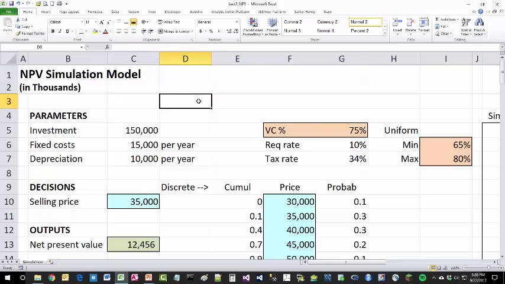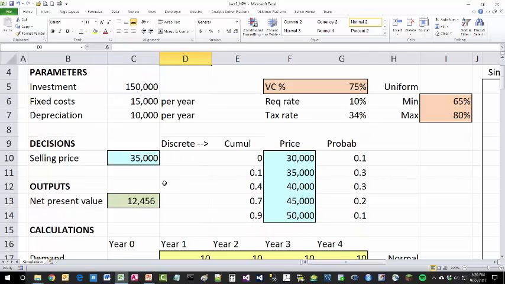So these numbers are used to generate these distributions, starting with the discrete distribution on the price. If you look at the cumulative distribution, which takes into account these probabilities, it starts with 0, accumulates 10%, then adds 30% to get to 40, adds another 30 to get to 70, 20 to get to 90, and then 1 to get to 100, which I'm not writing here, but you can imagine it being in this blank cell.